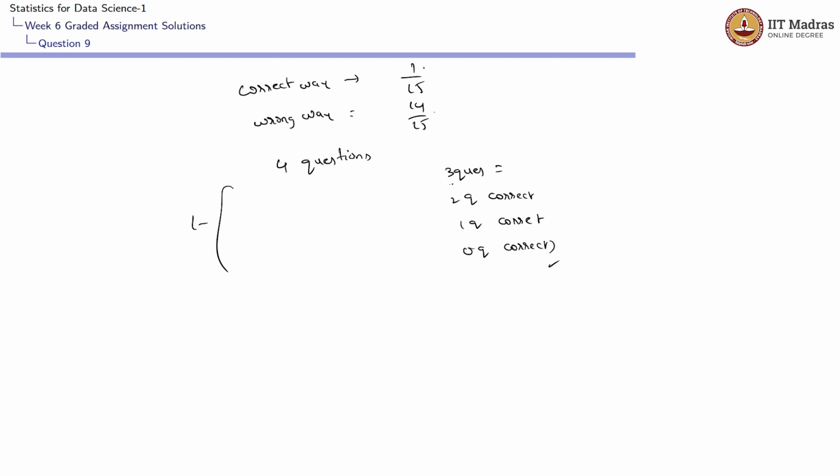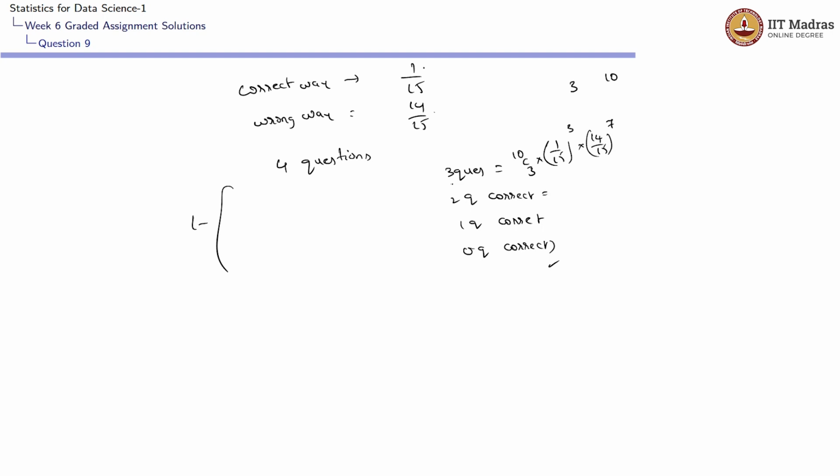For him to get 3 questions correct, first of all he should be choosing those 3 questions from among these 10 questions. So that would be in 10C3 ways, and the probability of those 3 questions correct would be 1 by 15 whole power 3, and for the rest to be wrong, it would be 14 by 15 whole power 7.